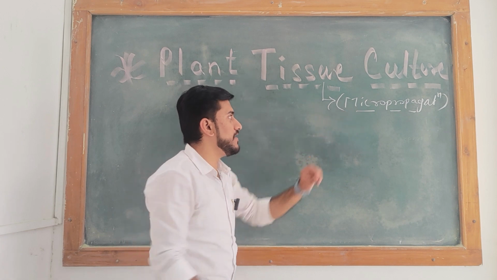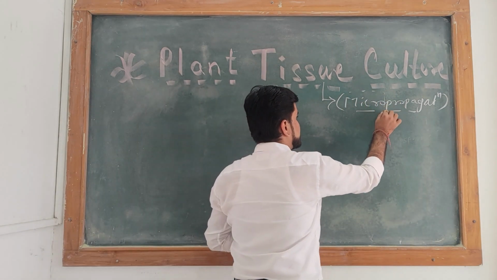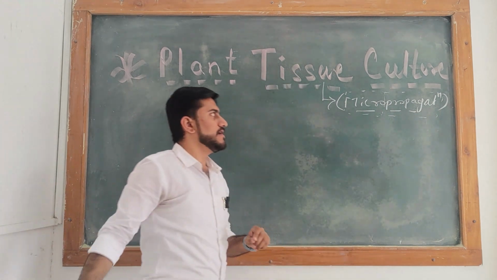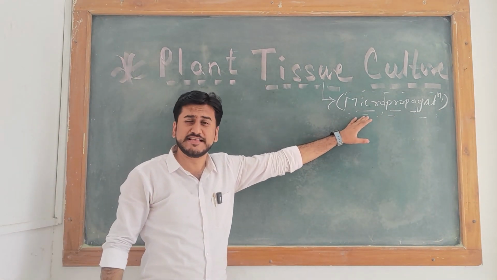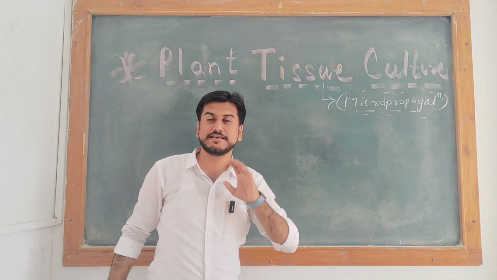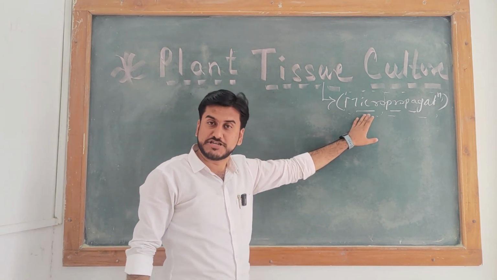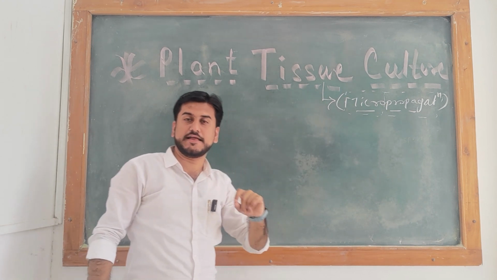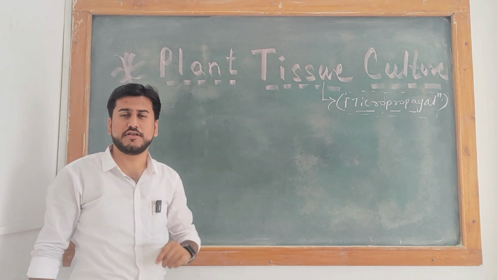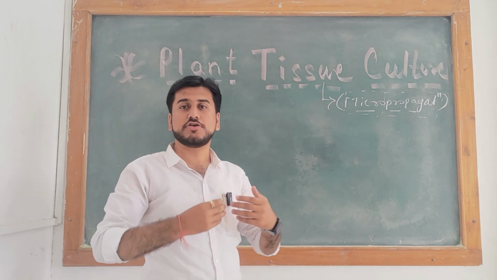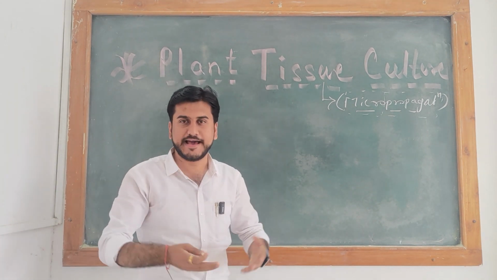means there are two words. First is micro and second is propagation. So micro means very small or the smallest particle, known as tissue. Tissue or cell is very small, meaning you cannot observe it with your naked eyes.